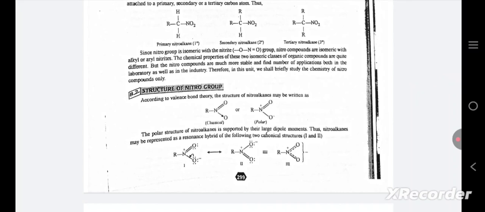Structure of the nitro group. According to valence bond theory, the structure of nitroalkanes may be written as, you can say, this. The polar structure of nitroalkanes is supported by their large dipole moments. Thus, nitroalkanes may be represented as a resonance hybrid of the following two canonical structures, first and second. You can look at both these structures.